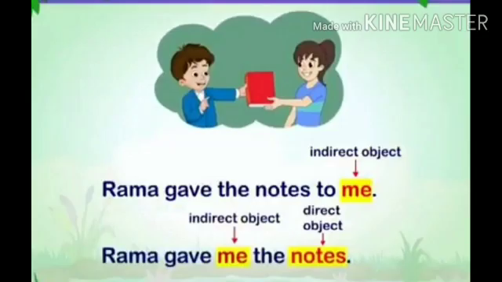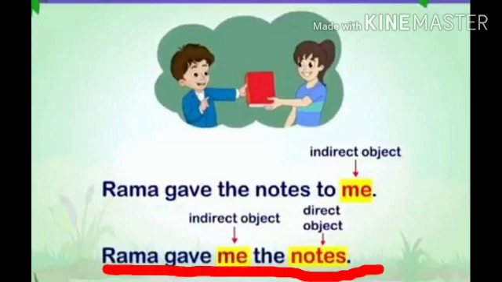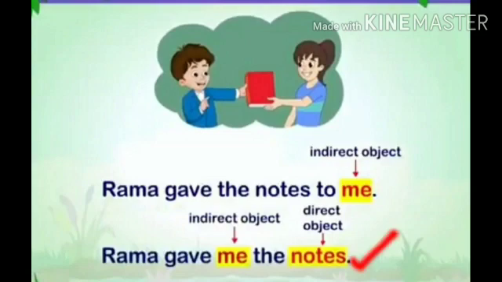Here also you can see, Rama gave me the notes. Now Rama is the subject, gave. Gave what? What did Rama give? So the answer that we are getting is notes. That's why notes is the direct object. Now when we question the direct object, to whom has he given? The answer is me. So me is the indirect object in this sentence.